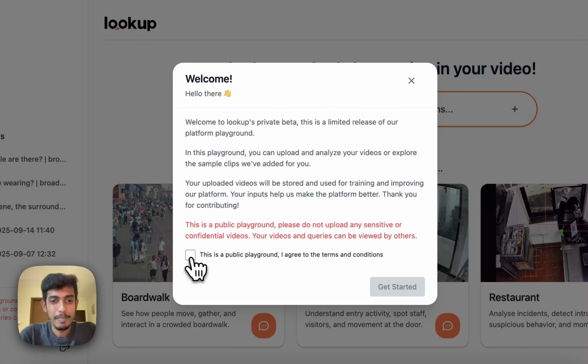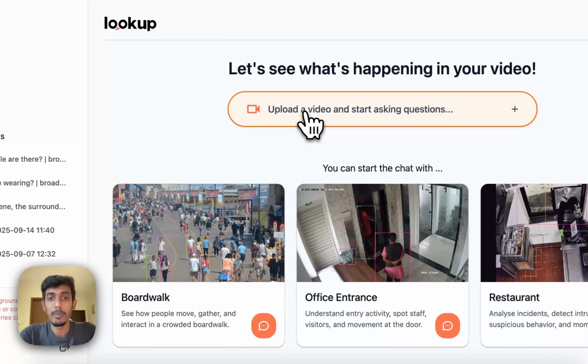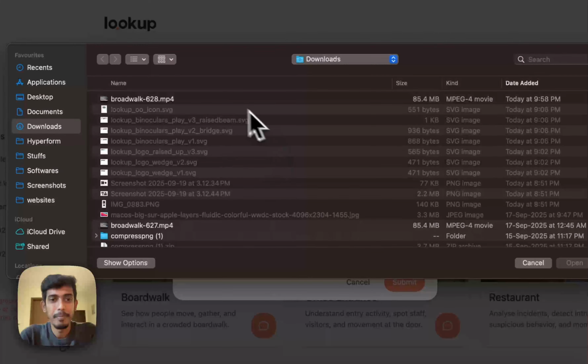Let's get started. I'll quickly begin with uploading a video. The video is getting processed. During the processing, we create a rich temporal database of every scene, action, and event present in this video. Along with that, we also create an object database of all the objects seen in this video. This combination actually helps our agent to answer any query that you may ask it.